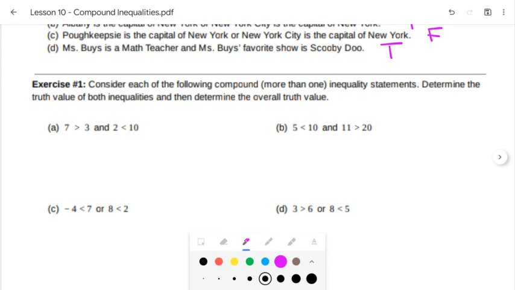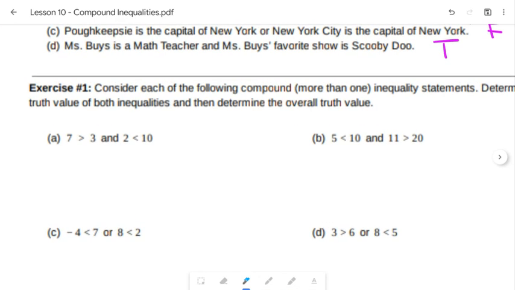So as we look through these here, 7 is greater than 3. Well, that's true. 2 is less than 10. That's also true. So I have something that's true and true, right? I want to make sure both things are true. So overall, this whole thing will definitely be true.